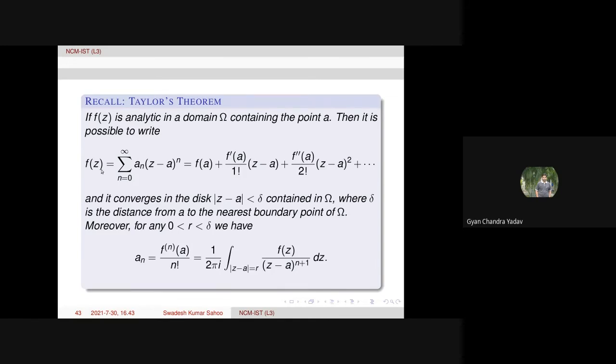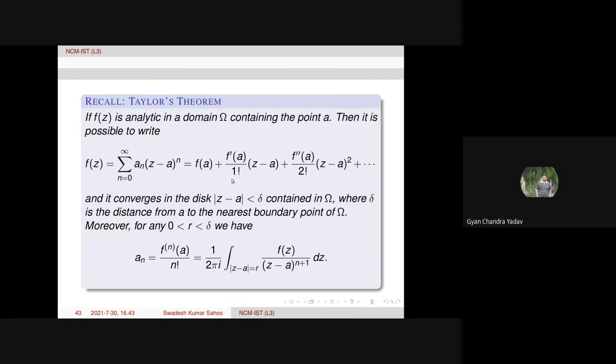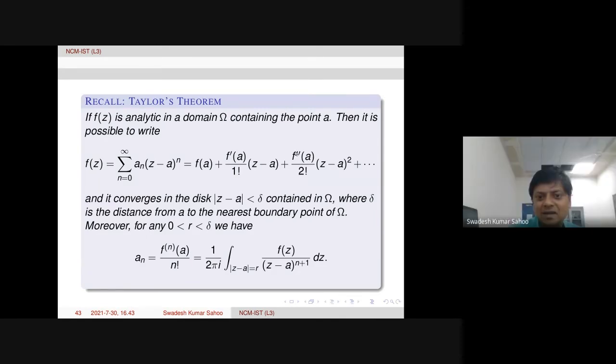And f of z is 1 over z square, and the coefficients a_n are in the form of an integral of f of z. But this derivative formula one can use because you have f: just differentiate and put a equal to 2, then compute this. This is also possible. You can check.